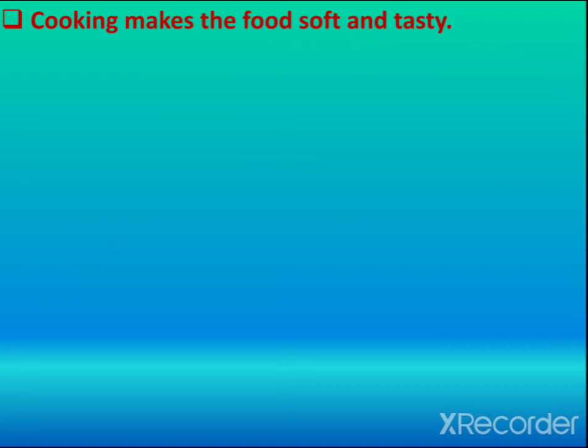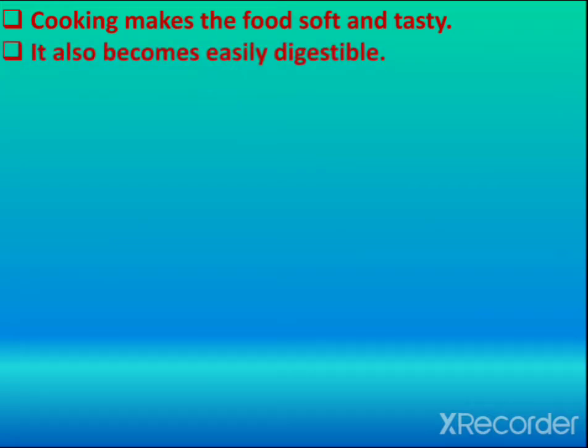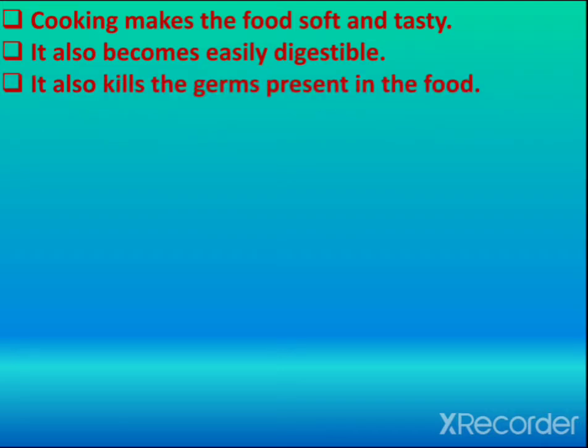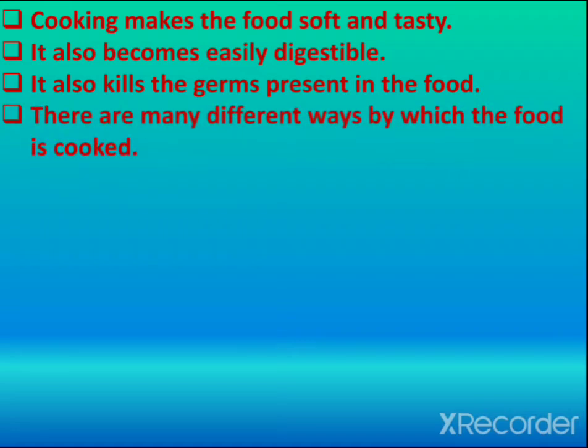By cooking, the food becomes soft and tasty. It also becomes easily digestible. It also kills the germs present in the food. If we cook the food, it kills the germs present in it. There are many different ways by which food is cooked.